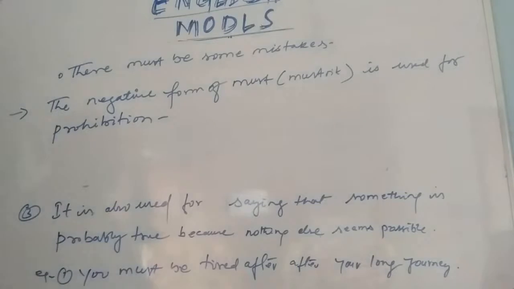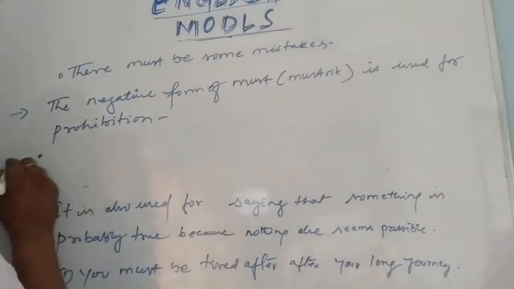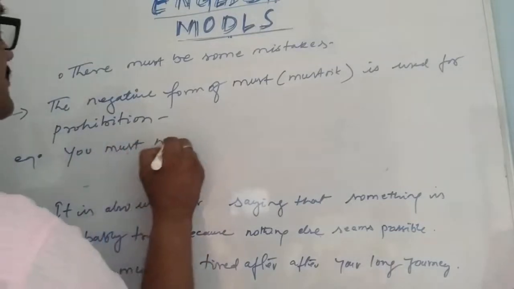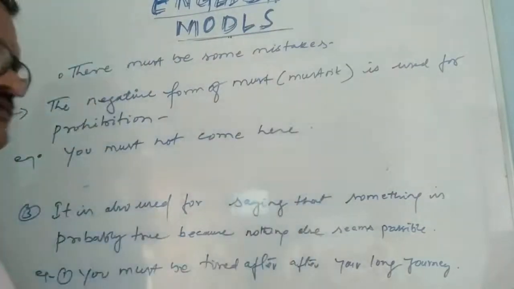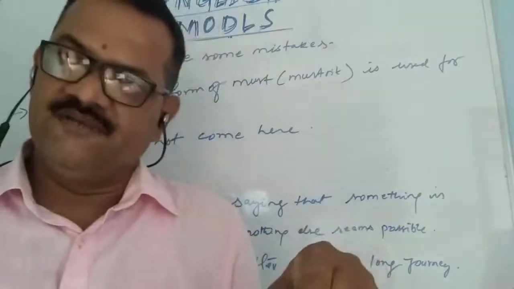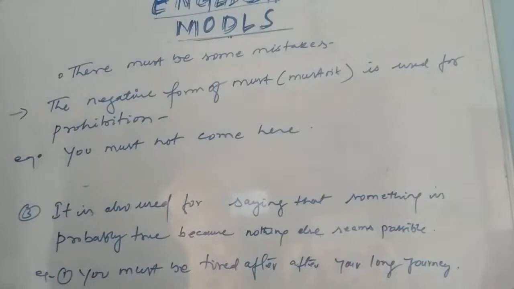For example, you must not come here. That means that particular person is strictly prohibited to come to that place. Okay. So, the negative form of must is used for prohibition. You must not or you mustn't come here.